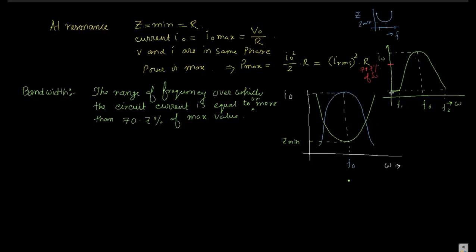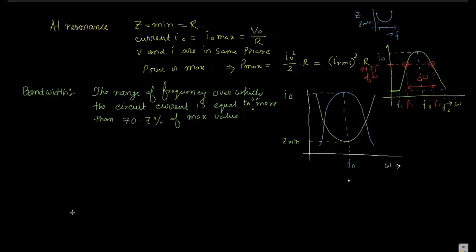Obviously this is not 70.7% of I naught. So for that we can get two points, one over here and another over here. We can write them as f1 and f2, and this is nothing but the del omega.